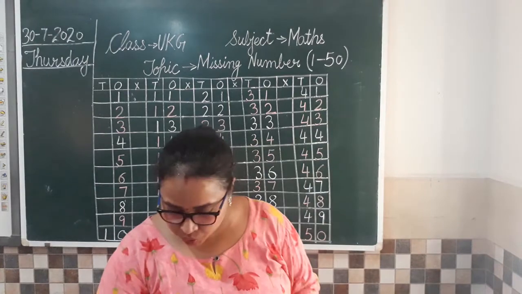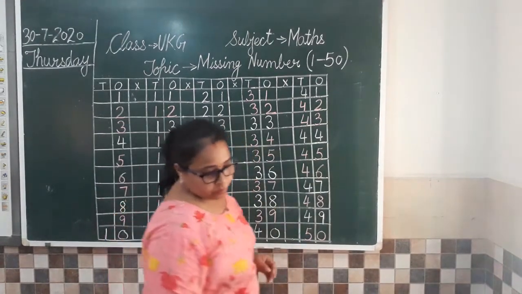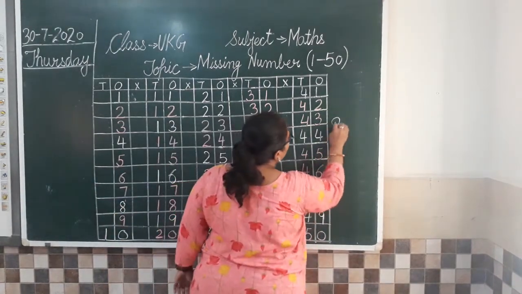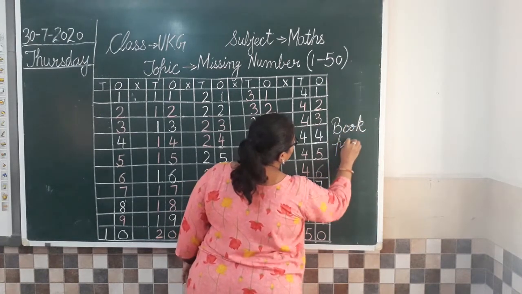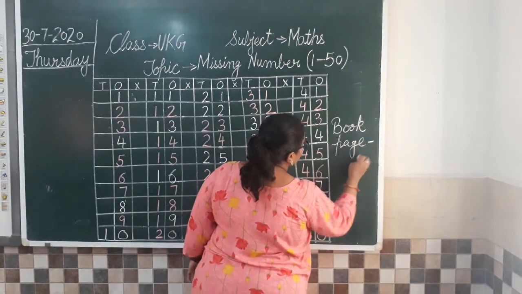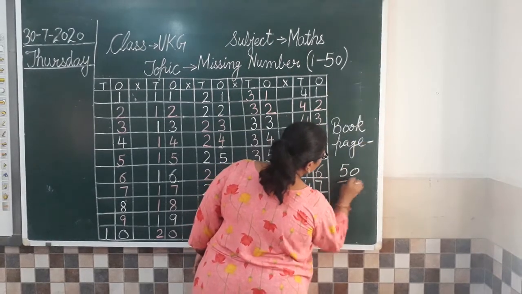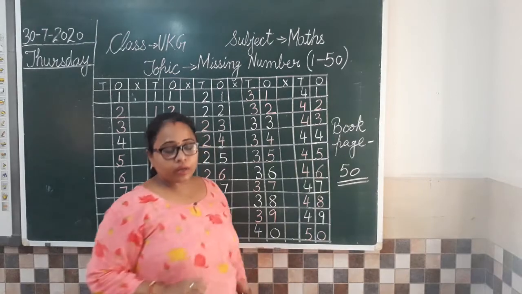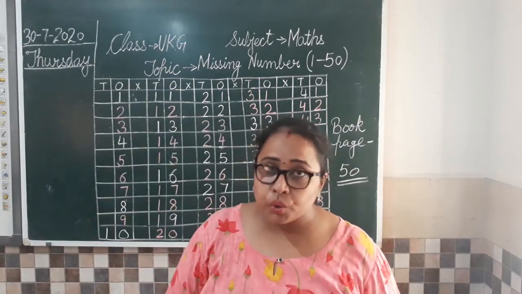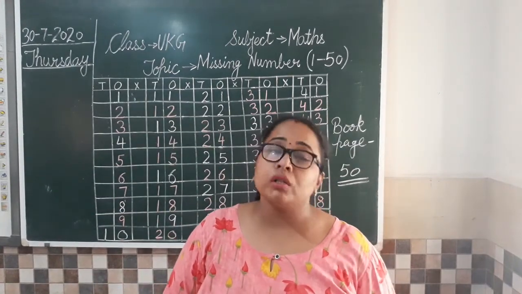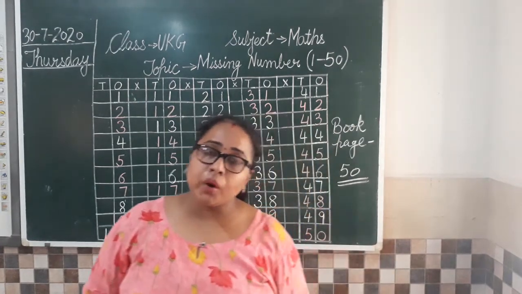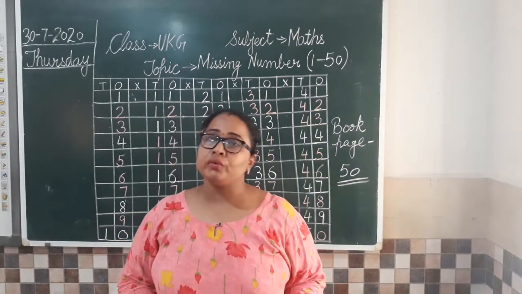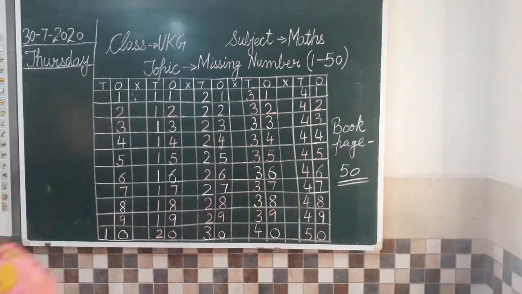So today you are going to do work on page number 50. So open your book page number 50. I'll write it here, book page number 50. This is your classwork and I'll explain how to do this work in the book. With this, I'm also going to tell you your homework as well. Clear? So open your book and just see how you have to do the work. Okay?